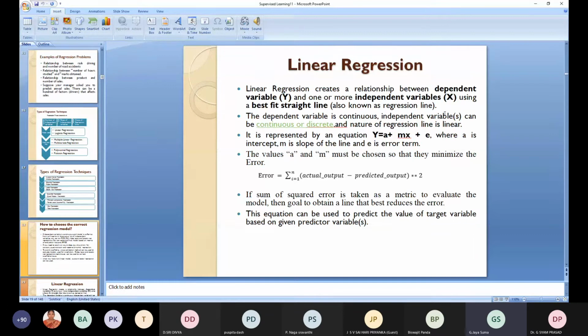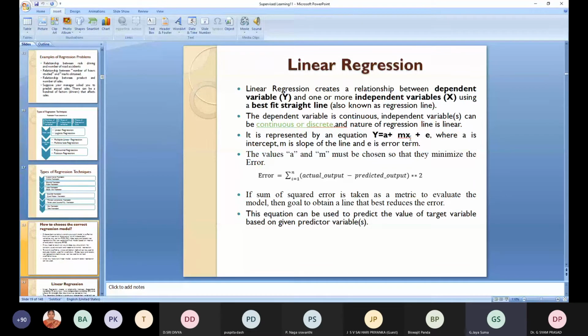That is, linear regression creates a relationship between a dependent variable y and one or more independent variables using a best fit straight line. This is called the regression line, or you can also say a straight line. Here the dependent variable is continuous, and the independent variable can be continuous or discrete.